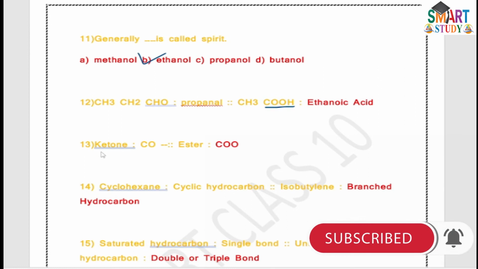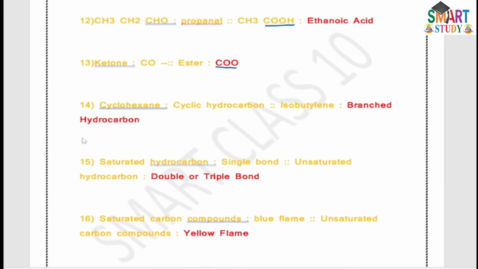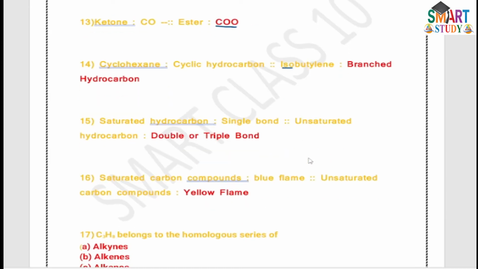Then the thirteenth: the ketone group is CO, and the ester group is COO. I can give you this answer directly. Then the fourteenth: cyclohexane is a cyclic hydrocarbon, while isobutane, because of the prefix iso, is a branched hydrocarbon. Then the fifteenth: saturated hydrocarbons have single bonds, and unsaturated hydrocarbons consist of double or triple bonds.